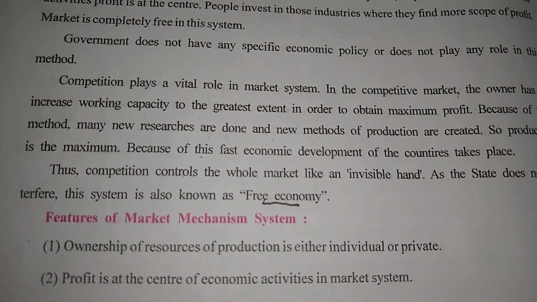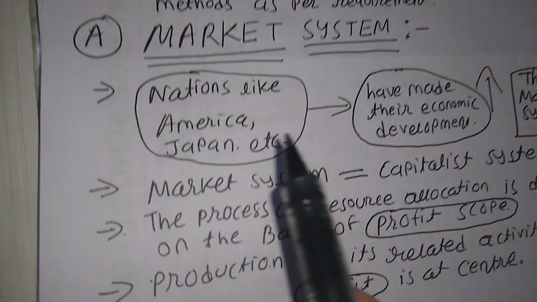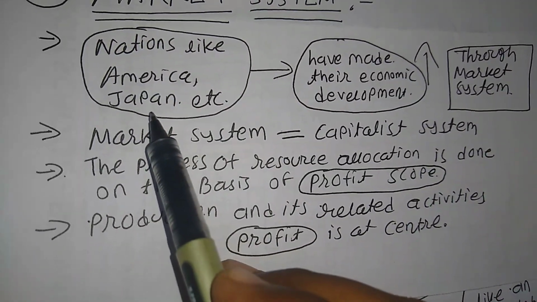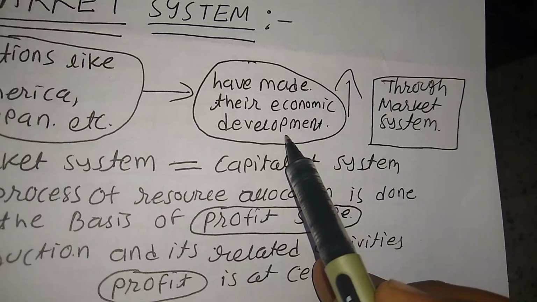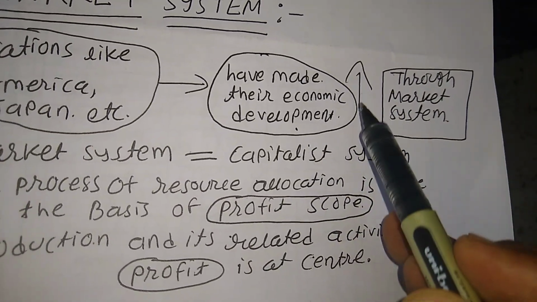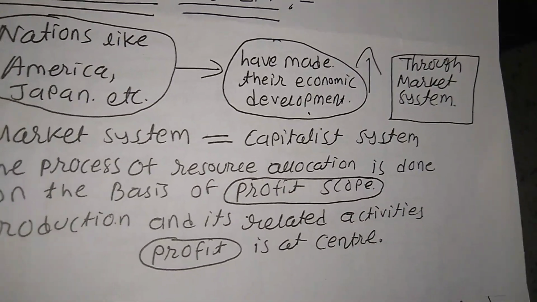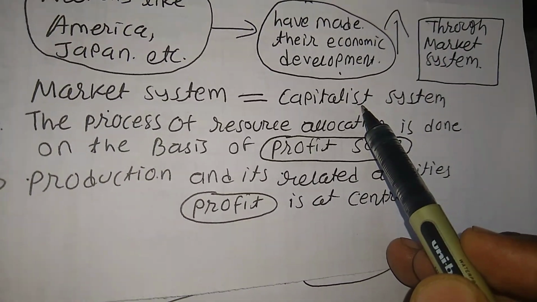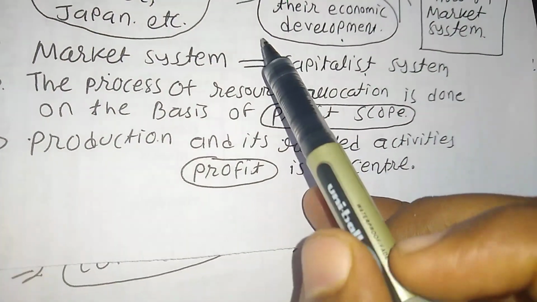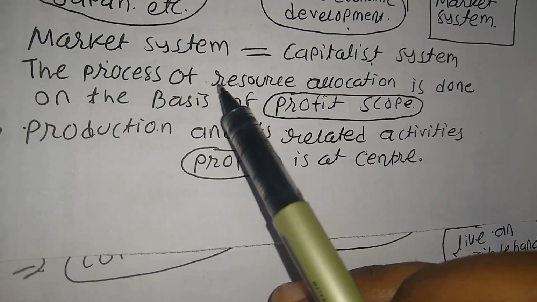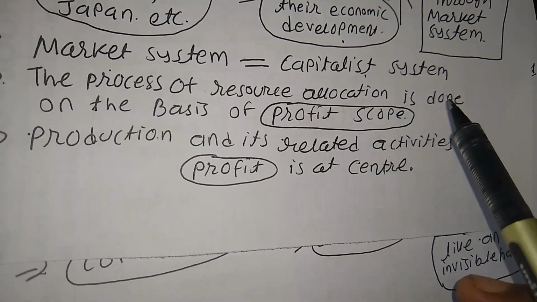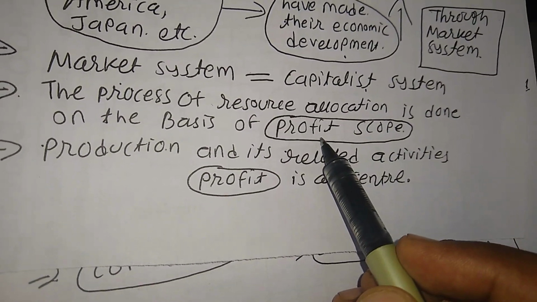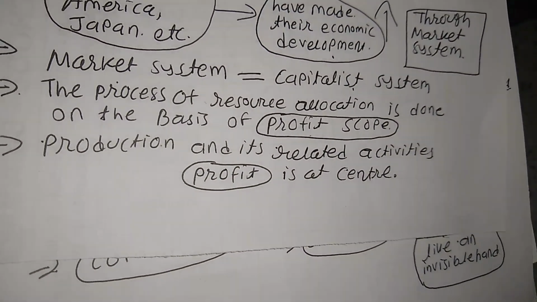Now let's go for paperwork first. We revise it. Market system. Nations like America and Japan have made their economic development very high, very fast through the market system. Market system is also known as capitalist system. The process of resource allocation is done on the basis of profit scope. The place where we have more profit, the resource has to be allocated over there.